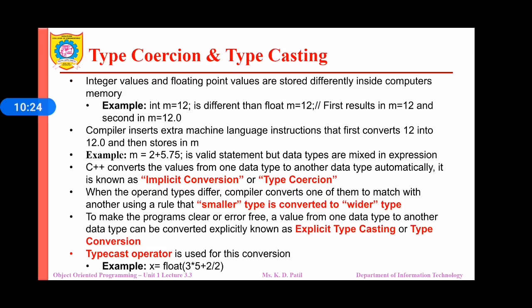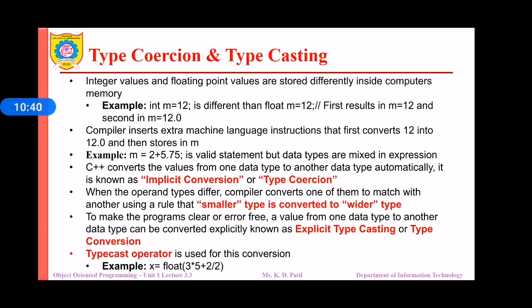Now let us see what type coercion and typecasting are. Integer values and floating point values are stored differently inside the computer memory. For example, int m = 12 is different from float m = 12.